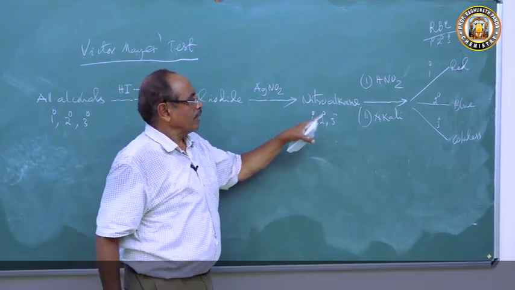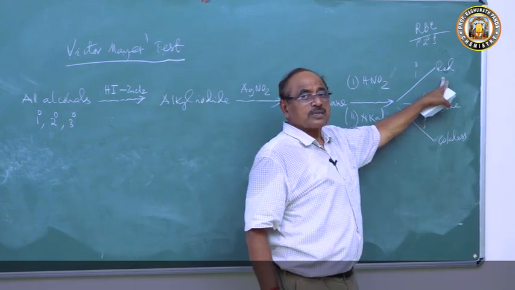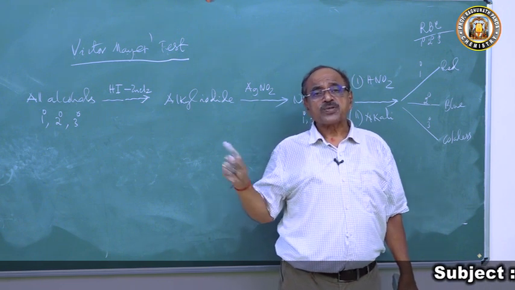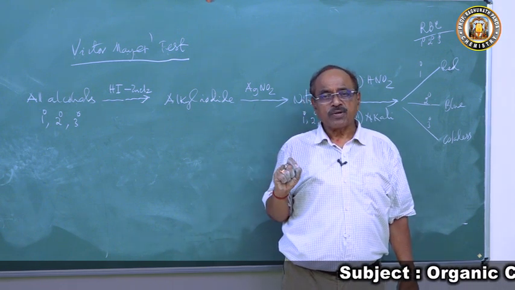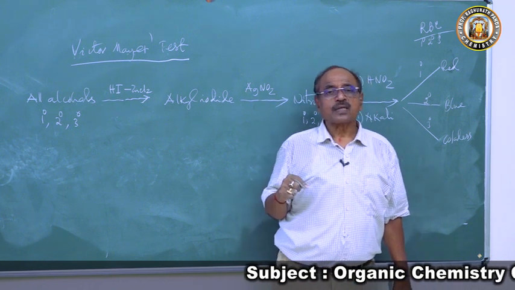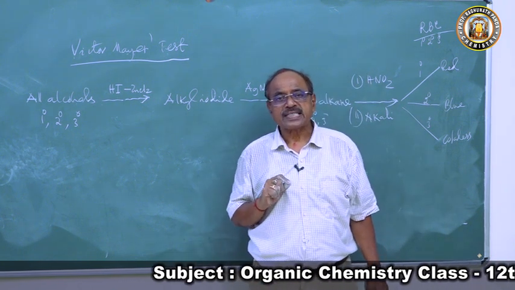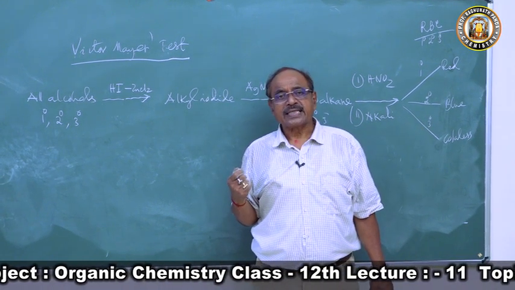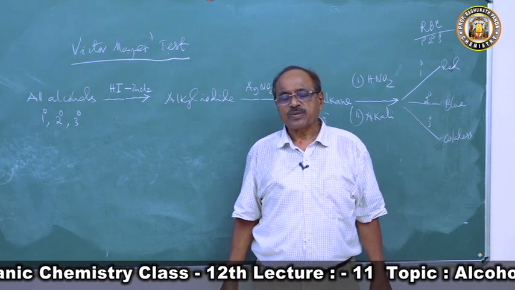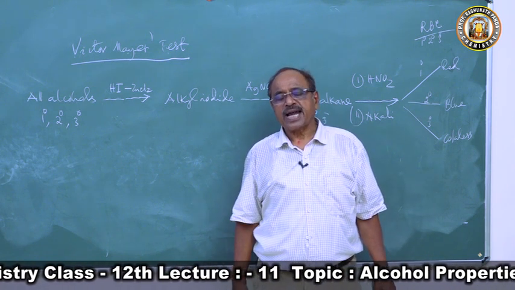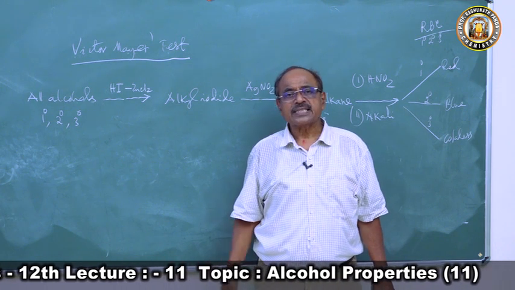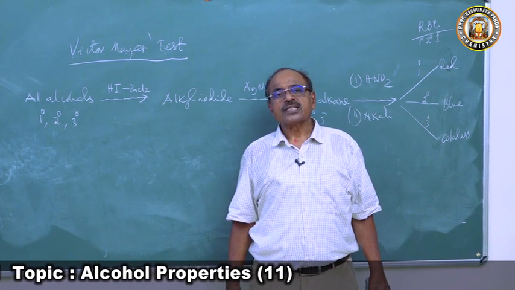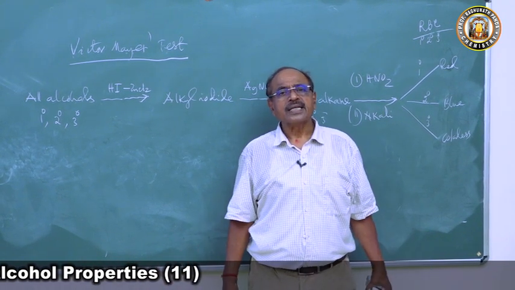Now why this red color? Primary alcohol forms nitrolic acid. This produces red coloration with sodium hydroxide. The secondary alcohol forms pseudonitrole, and that pseudonitrole produces blue coloration. And tertiary alcohol does not have the hydrogen atom, so it will not react with nitrous acid, will not produce any coloration, and will remain colorless. Hence they can be distinguished.